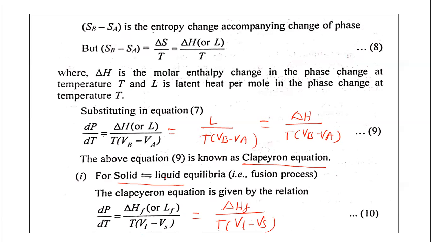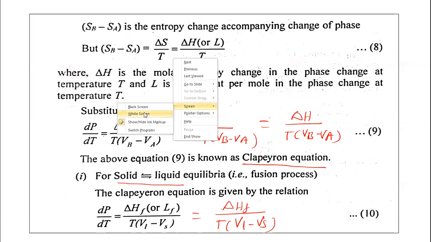Let us once again write this onto another screen. You can see we derived the Clapeyron equation. So let us write the Clapeyron equation. Change in pressure with respect to temperature is equal to delta H upon T into Vb minus Va. What is Vb minus Va?